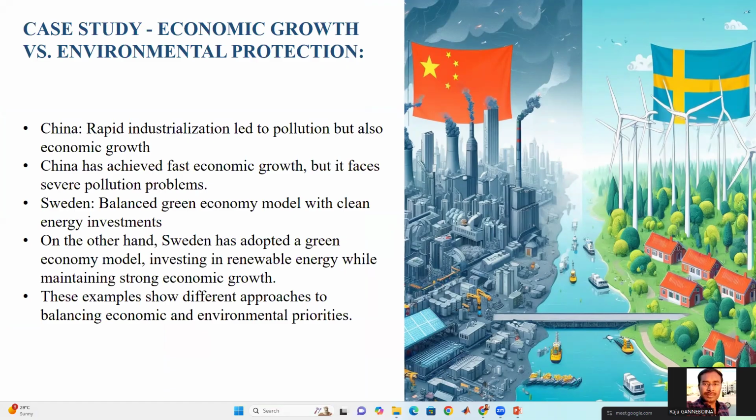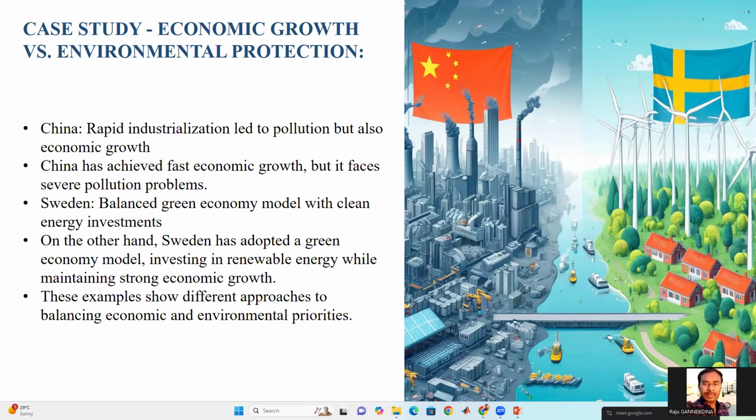Next, in economic growth and the environment, we'll see some case studies. One is China. In China there is rapid growth in industrialization. Because of this industrialization there is rapid economic growth, but it also faces very severe pollution problems. As much as there is economic growth, it also has more pollution problems.